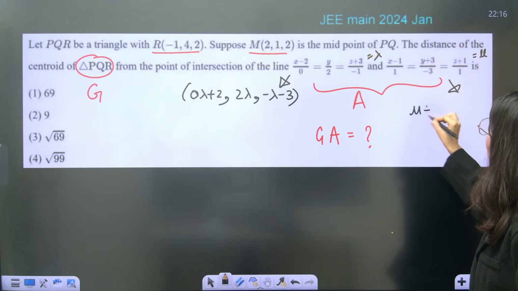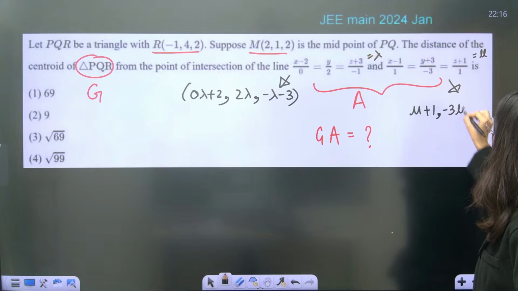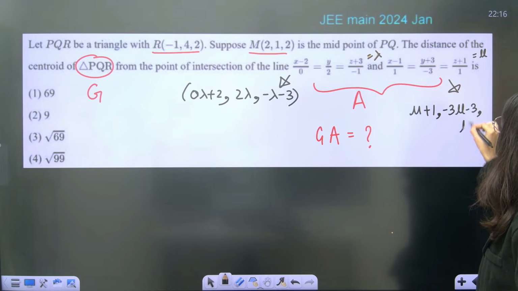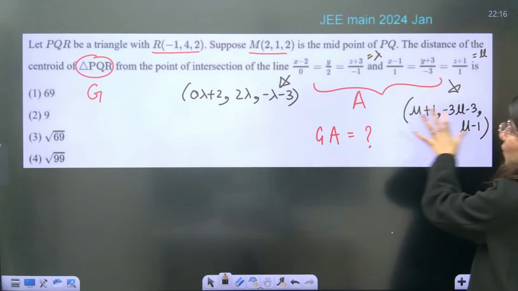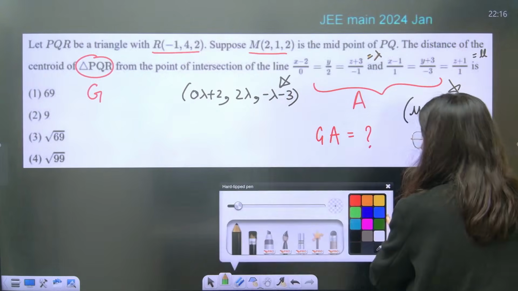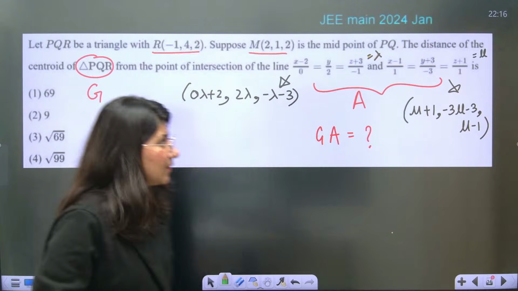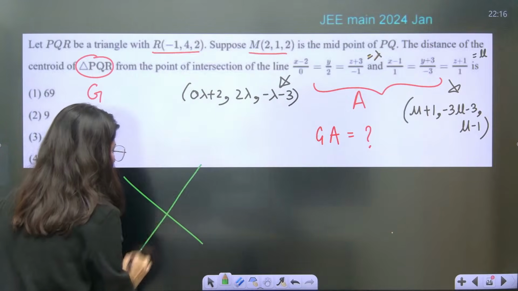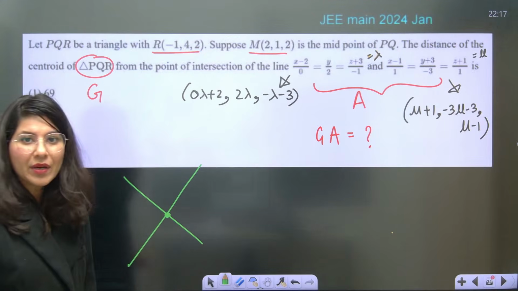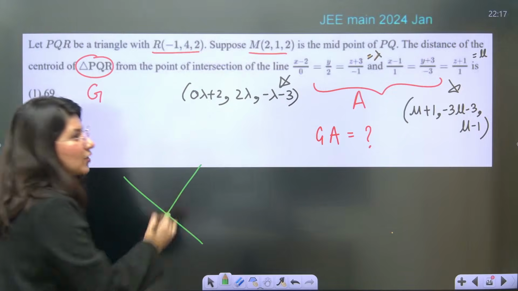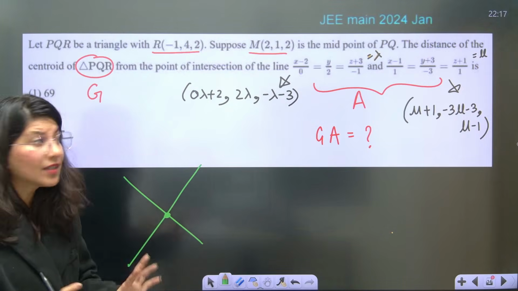Mu plus 1, comma, minus 3 mu minus 3, comma, mu minus 1. One point, another point. Now see, what you are doing is, you have got two lines. You are assuming one point on line number 1, another point on line number 2. Now you are equating them.